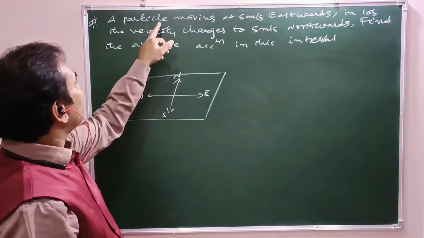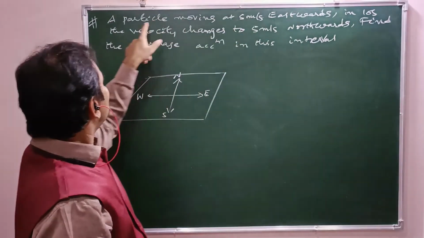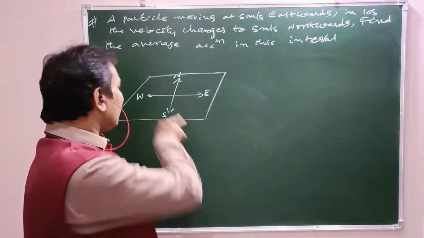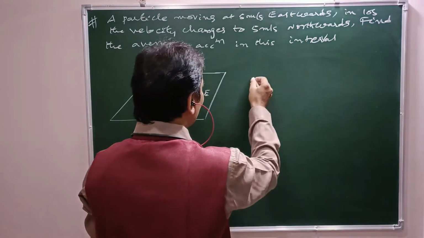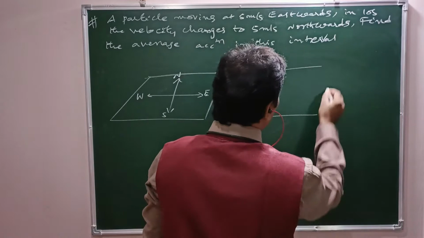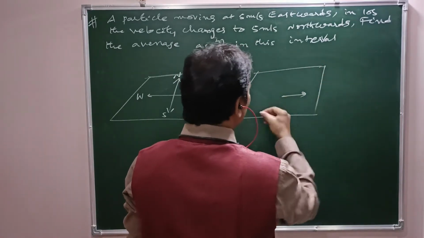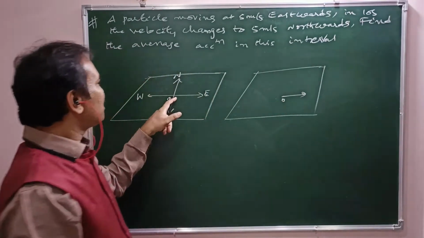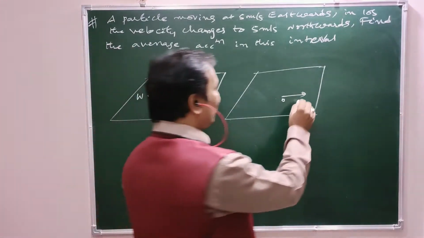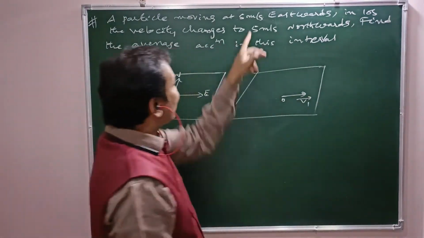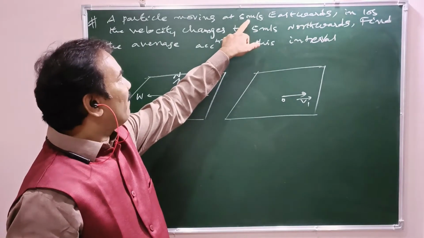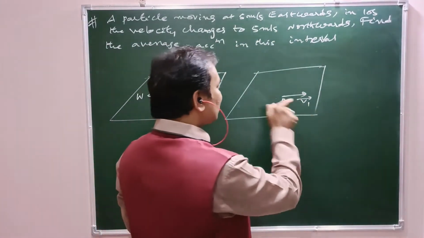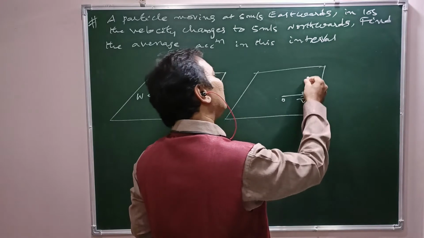Now see here, first of all, the direction of initial velocity. The particle is moving at 5 meters per second eastwards. So once again I am drawing the plane. Say this is the origin. From this origin, the particle moves due east, let it be v1 bar of magnitude 5 meters per second. Then the direction of velocity is northwards. North means this is east, this is north. Of course, this is the direction of motion.